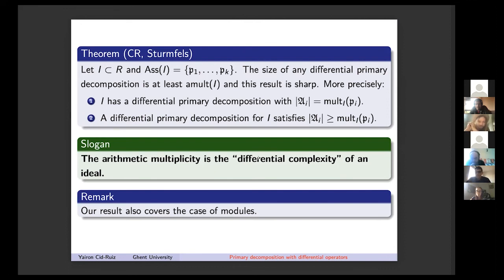Yes. This has the structure of a vector space over the residue field of the prime, and in the proof we choose a basis of these vector spaces, so it's unique up to choosing a basis.